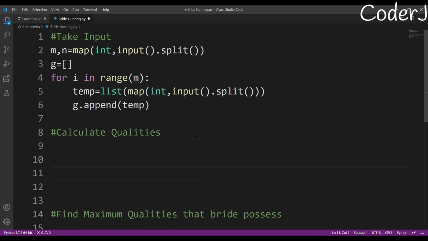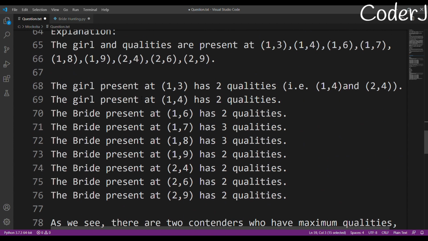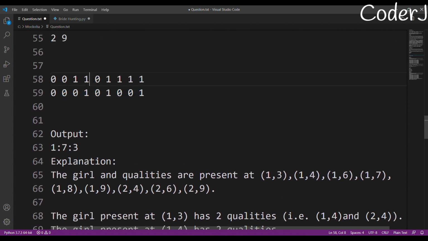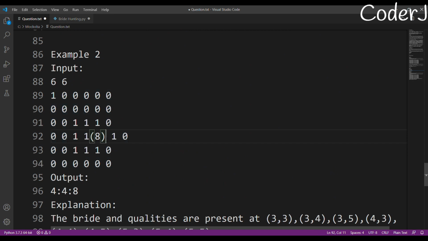So how do we calculate qualities? We'll just count how many neighbors that girl has who are non-zero. What is the total number of neighbors she has? Just assume that this is the x and y coordinate, or i or j, your choice.